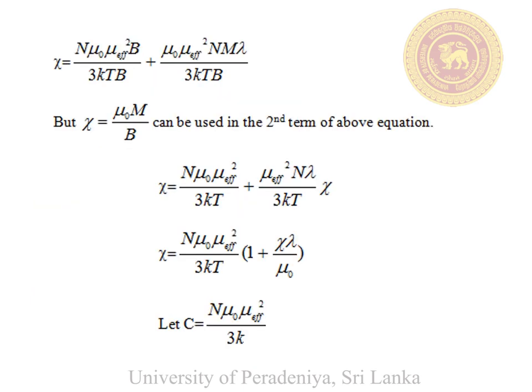After opening the bracket in the right hand side of the equation, we will have two terms in the right hand side of the equation. And after using chi equals mu naught M over B in the second term in the right hand side, we can get this equation for susceptibility. This is the equation given on slide number 24 for the susceptibility. Here C is a constant.